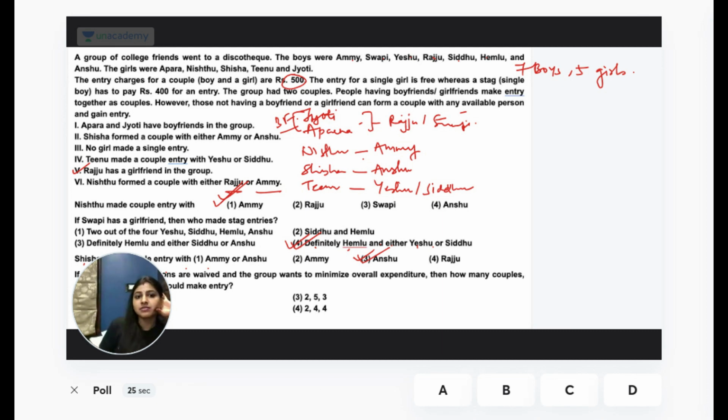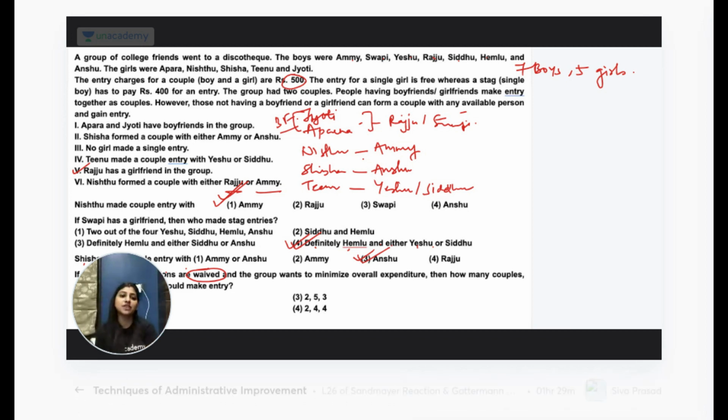Where is it given? No single girl is allowed. In the last question, they have waived off all the restrictions. All the restrictions have been removed. Then, to minimize the group's expenditure, you have to minimize the group's expenditure. How many couple, stag, and single entries should there be?